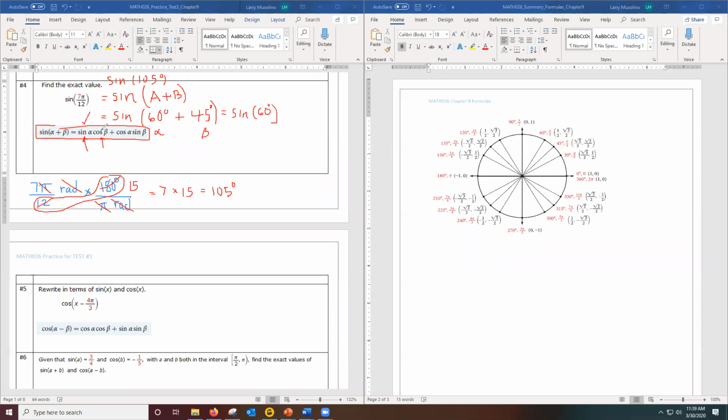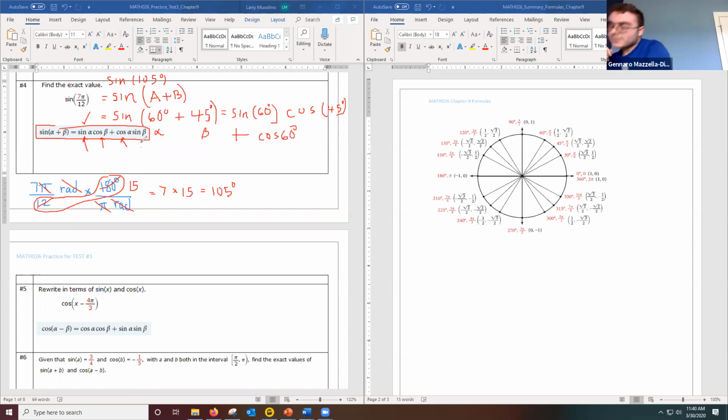Let me come over next is cosine beta. Well, our beta is 45 degrees. So I'm going to write that as cosine 45 degrees. And plus over there. Now I need cosine alpha. Cosine 60. Yep, our alpha was 60, so that's going to be cosine 60. And finally, the last part of this is sine beta, but our beta was 45 degrees, so sine 45